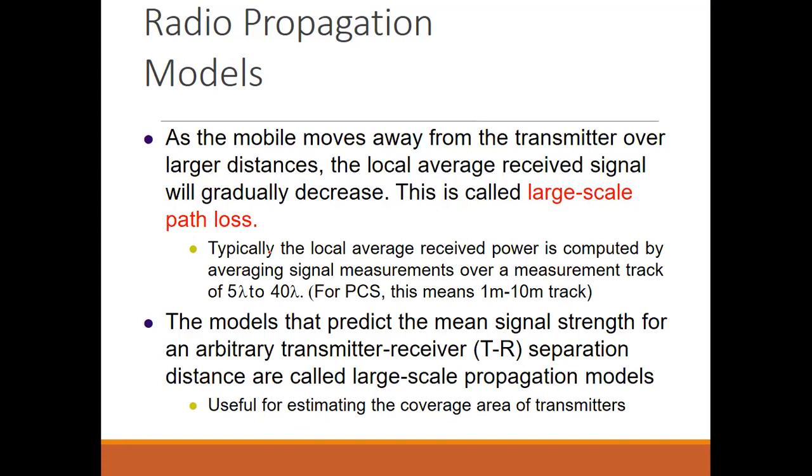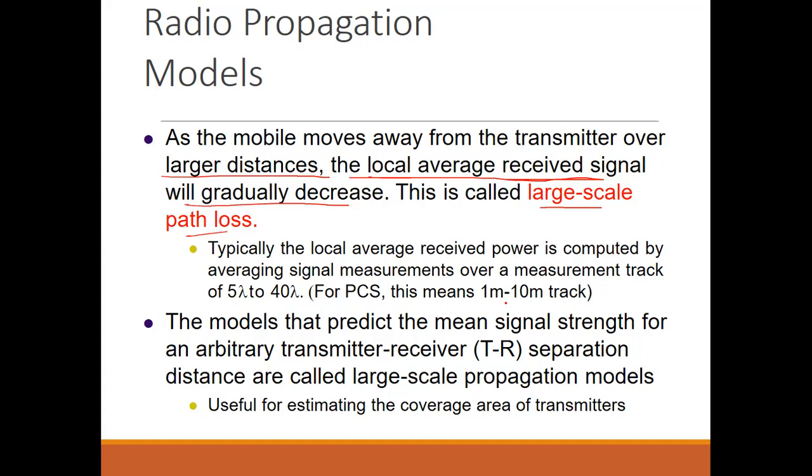In the large scale path loss, the mobile moves away from the transmitter over large distances. Yes, we have already discussed this. For large distances, the local average received signal will gradually decrease. Okay. So this is the large scale path loss. So in this case, typically local average received power is computed by averaging signal measurements over a measurement track of 5 lambda to 40 lambda.